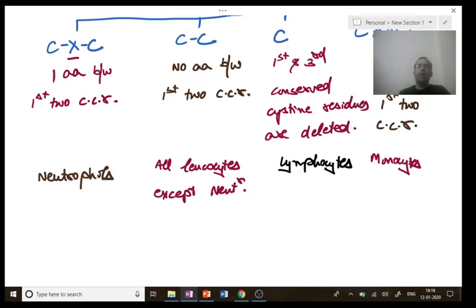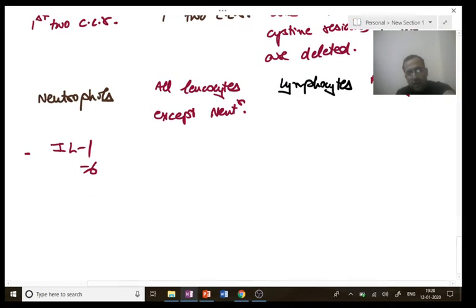Next point. What are the chemokines in these categories? Neutrophils. You very well know the first cell of acute inflammation is the neutrophil. Which are the acute inflammatory mediators? Acute inflammation causes fever and sepsis. That is the most potent pyrogen, interleukin 1, followed by interleukin 6. Other chemokines in this category are interleukin 8 and, with the main role in sepsis, TNF alpha. So neutrophils: interleukin 1, 6, 8, TNF alpha.